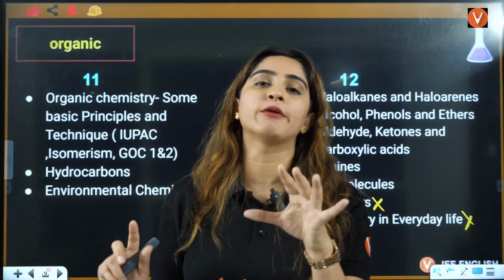Now, what are isoelectronic species? Isoelectronic means having the same number of electrons. So let's say you have O2 negative and F negative. Can you tell me the number of electrons here? Oxygen has atomic number 8, so 8 electrons will be there in a neutral oxygen atom.